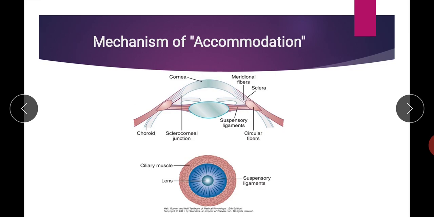ligament becomes relaxed. The fibers of the suspensory ligament become relaxed, and when the suspensory ligament fibers become relaxed, the lens becomes more spherical, and when the lens surface becomes more spherical, it increases the curvature of the lens, it increases the refractive power, and the light rays ultimately focus on the retina. So this whole mechanism is known as the mechanism of accommodation.